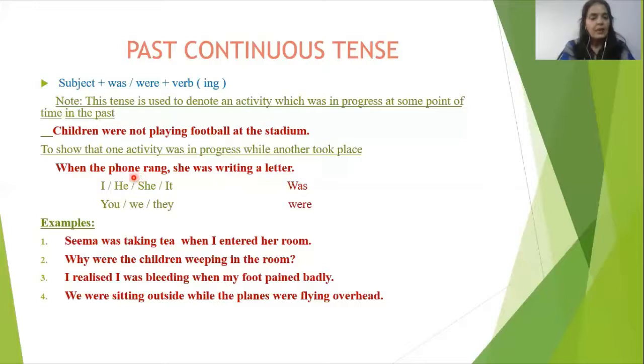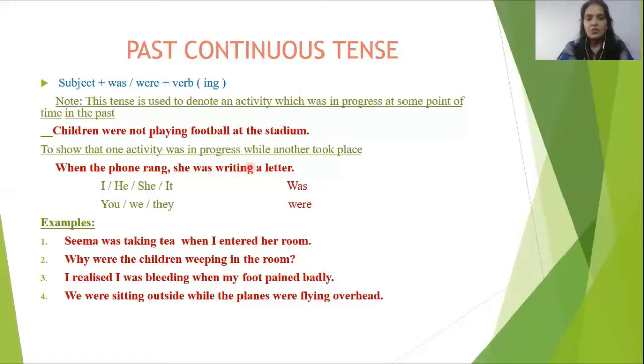See, one tense is in past, one portion of the sentence, in fact, we can say, when the phone rang. What was going on at that time? She was writing a letter. Was writing. This work was in continuation. This work was in process. Writing a letter.